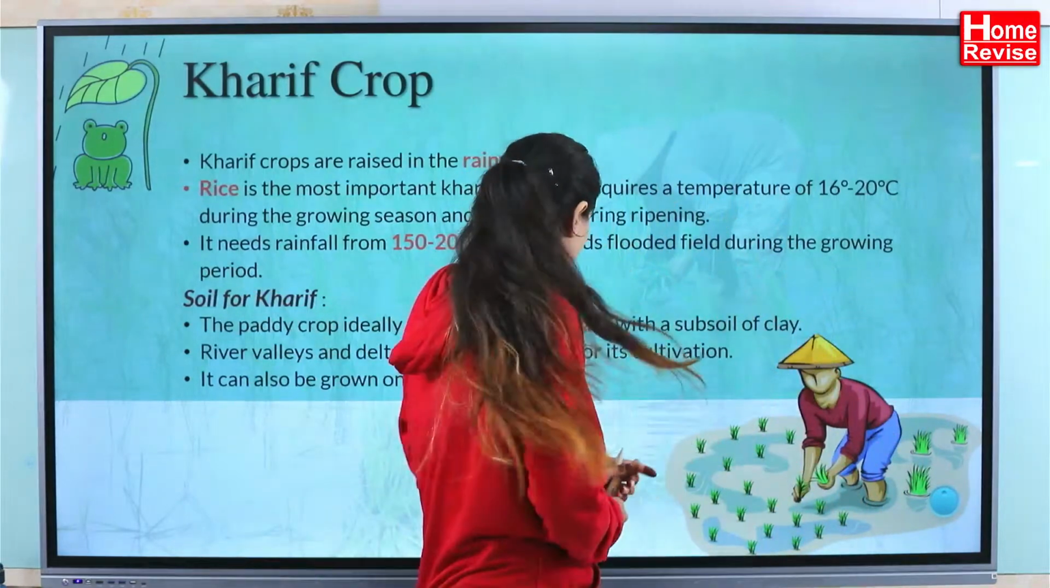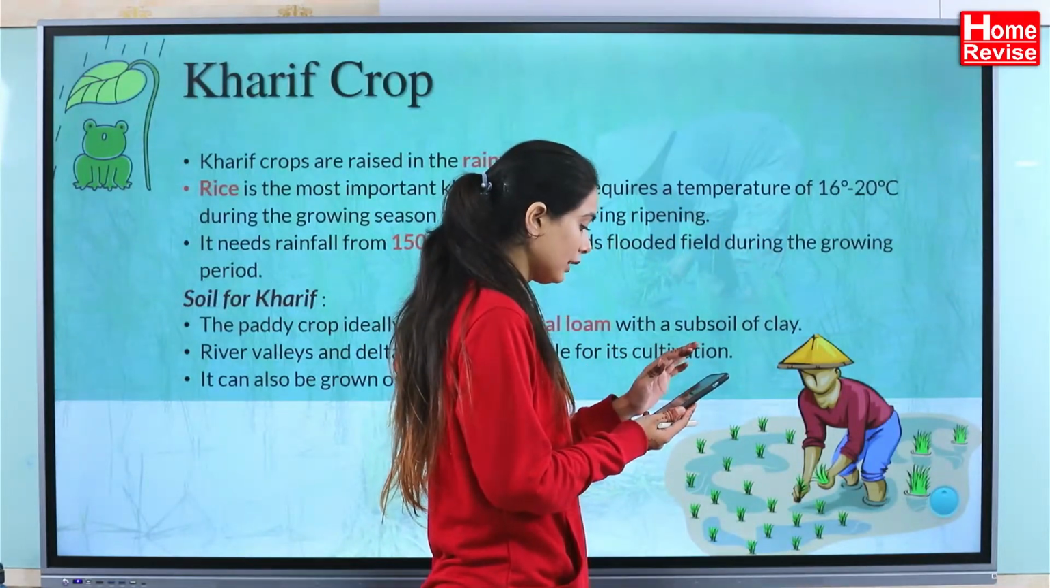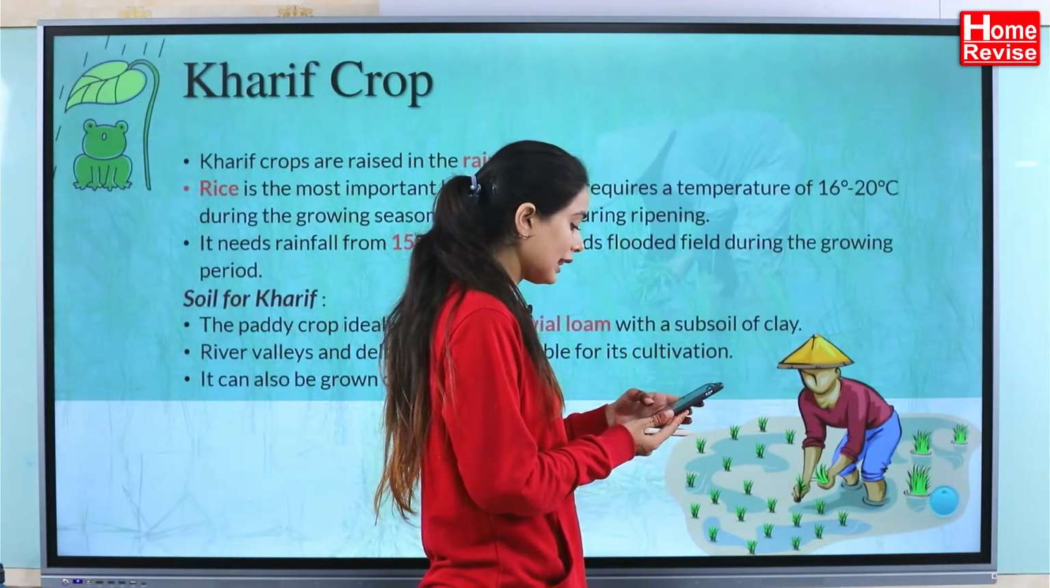I hope you have understood about the Kharif crop. Any doubt till here? Audio is not coming. Okay, let me check. Anything else? Any doubt?